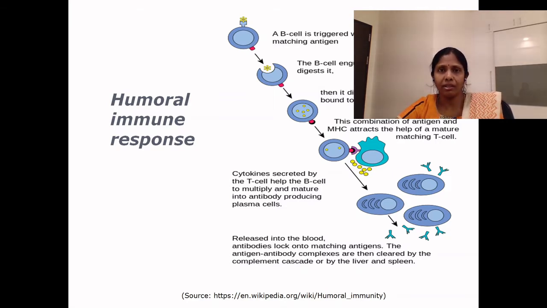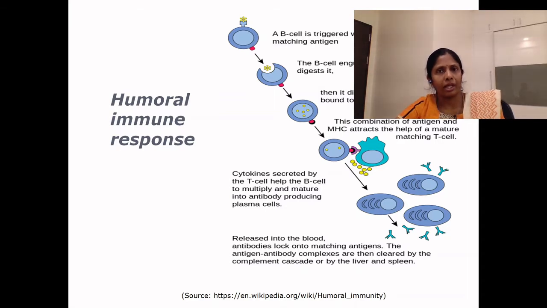The B cell presents these complexes of class II MHC and the antigen to T helper cells. The T helper cells recognize and interact with the antigen and the MHC II complex with the help of T cell receptors and CD4 molecules which are present on the T cell surface.